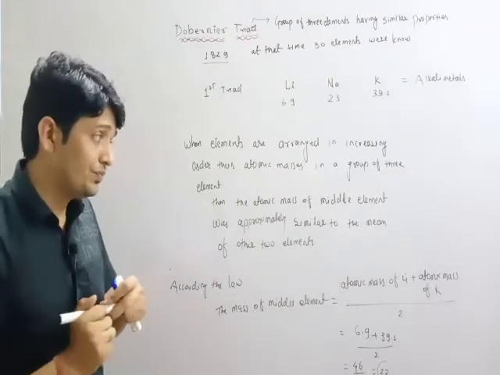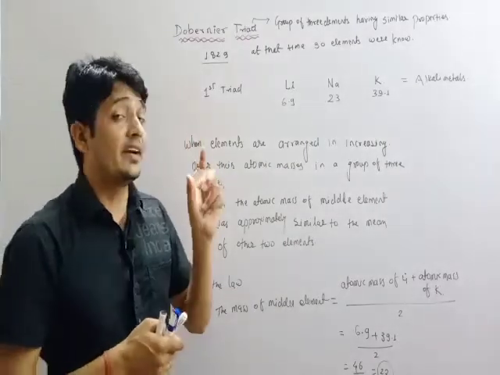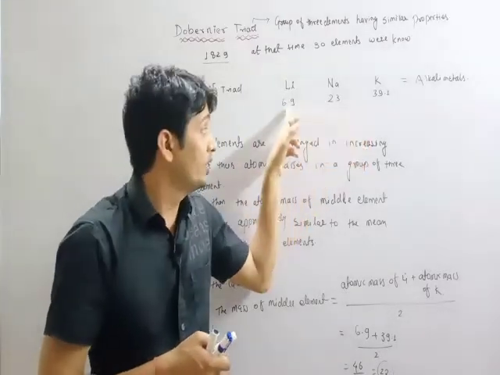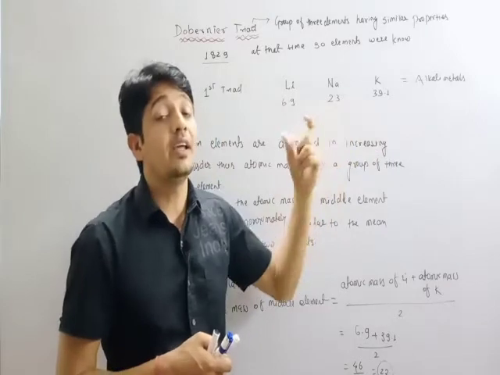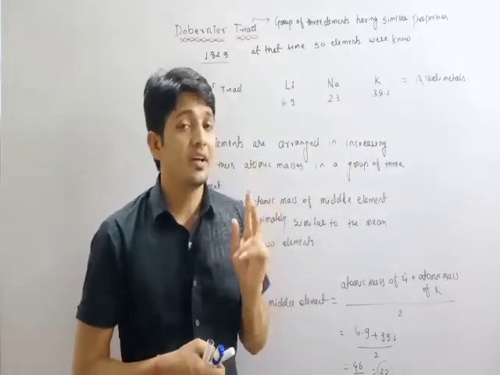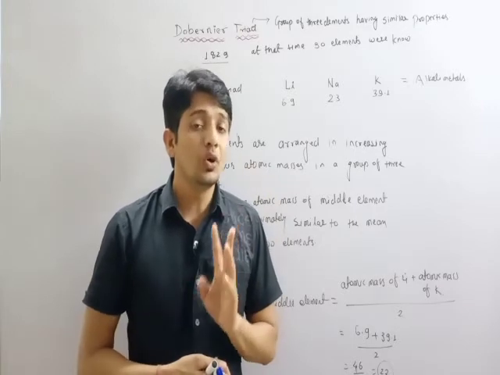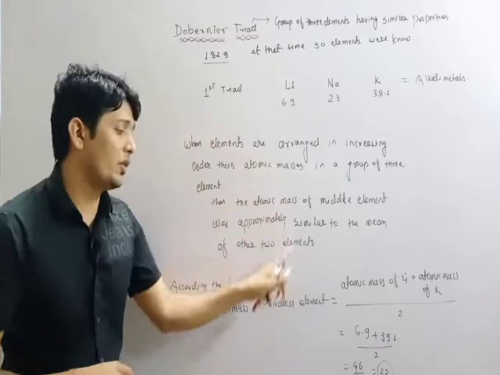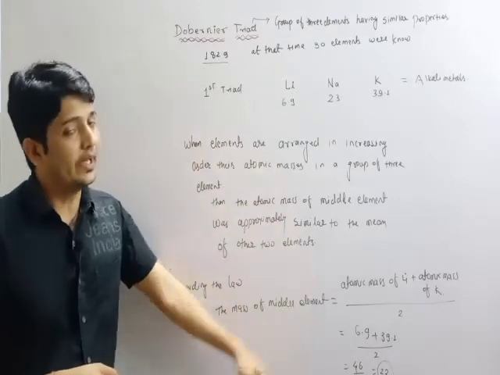So Daubigny related the properties of elements to their atomic masses, and he arranged three elements in a group called a triad. Likewise, he had a total of 3 triads. If you want to write, you can write here, because we are going to erase now.